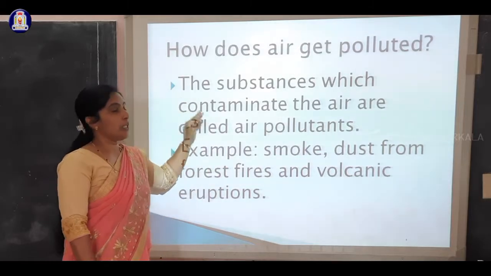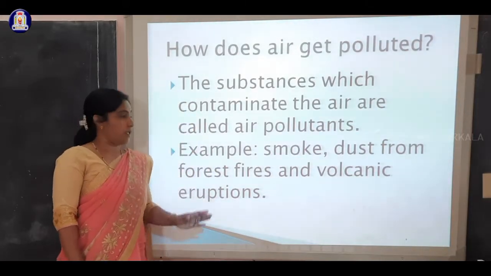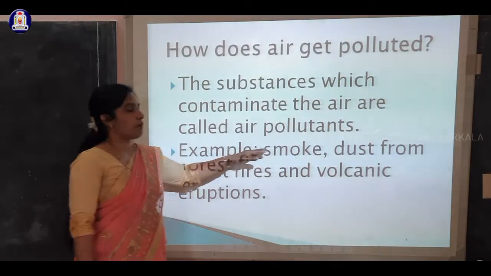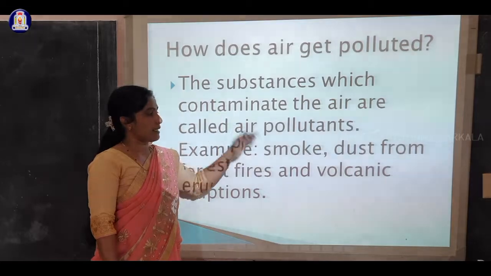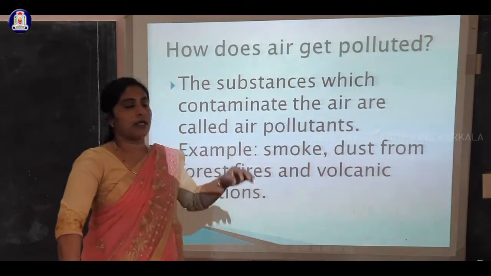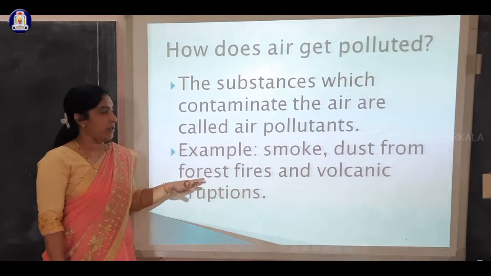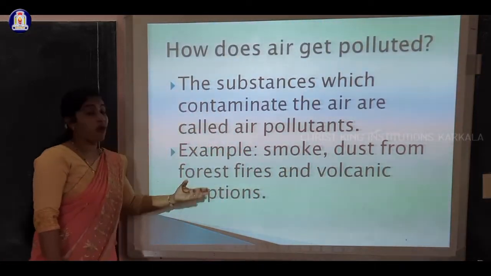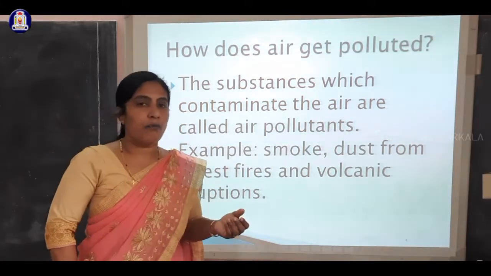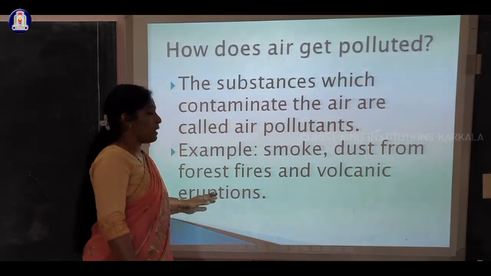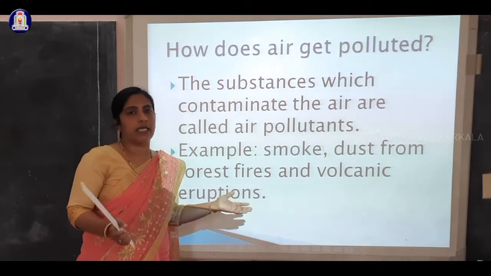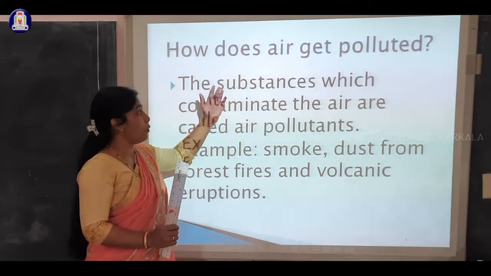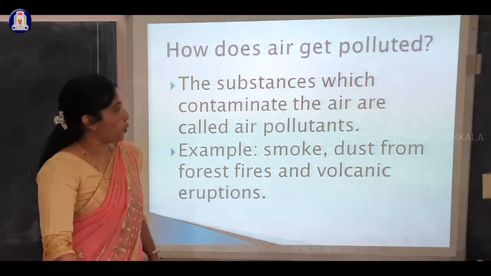Any substance which contaminates the atmosphere, for example smoke released by vehicles, smoke released by factories and oil refineries, etc. Dust, at home or in the classroom or anywhere, also leads to air pollution. Forest fires release a high amount of carbon dioxide, and volcanic eruptions also release highly poisonous gases. All these substances which bring air pollution are called air pollutants.